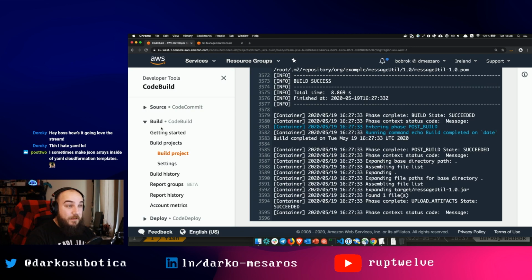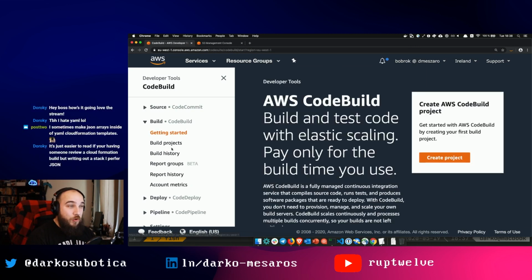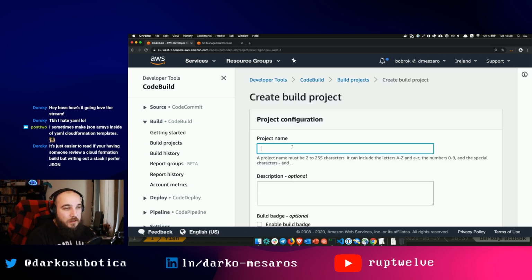All right, we have added our code to the S3 bucket. Let's create a new project. Let's call it stream Docker build.